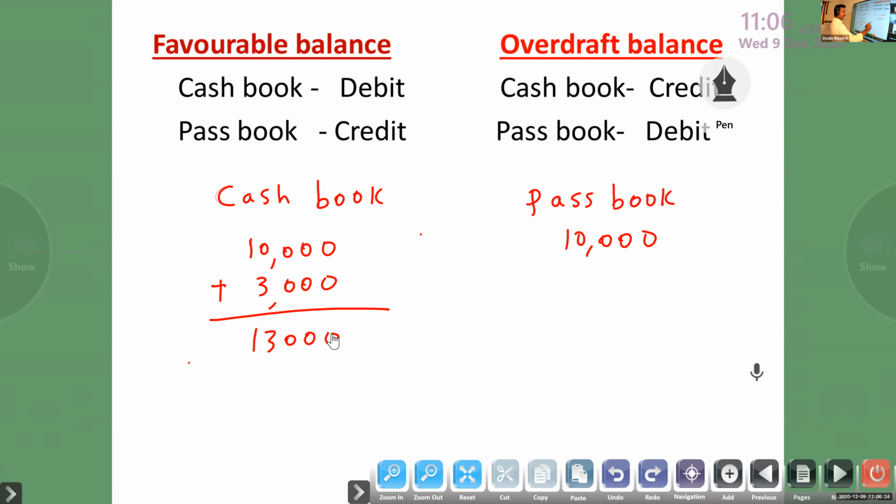But in the passbook, they didn't credit. I deposited the check in the bank, but the bank people didn't record that amount in our passbook. They didn't credit our amount. So in that case, no change in the bank.